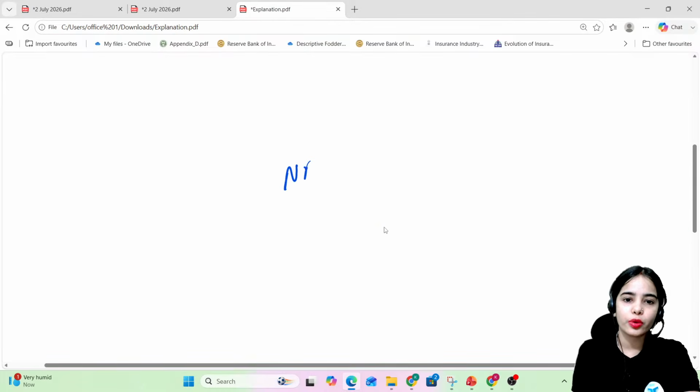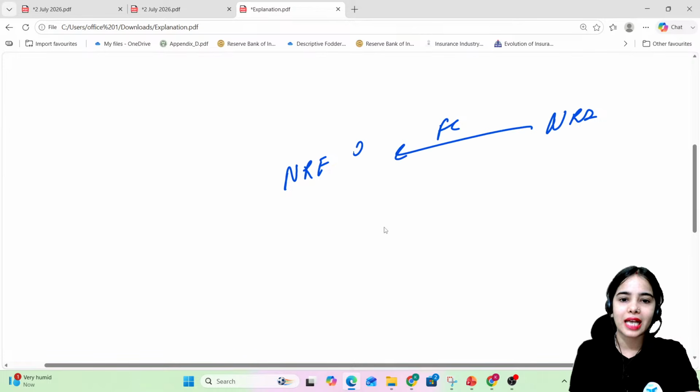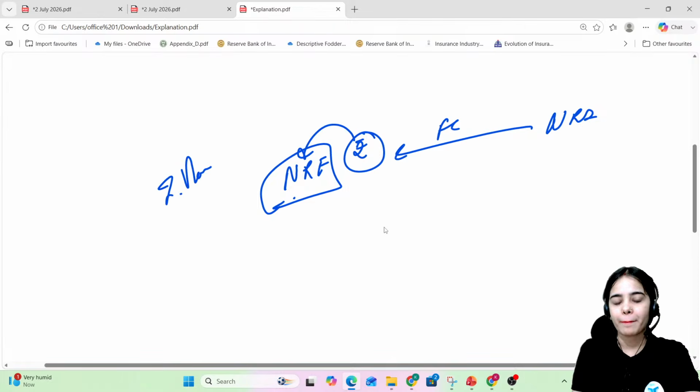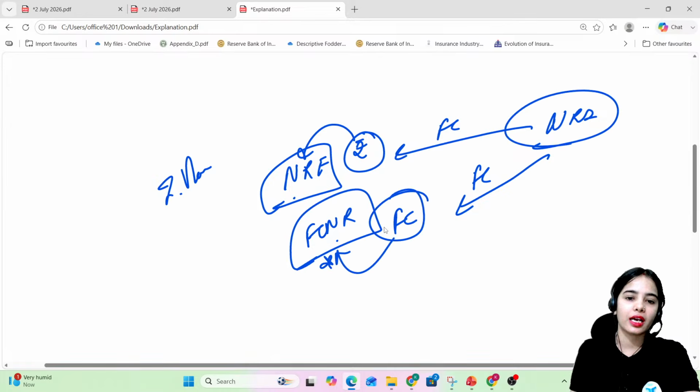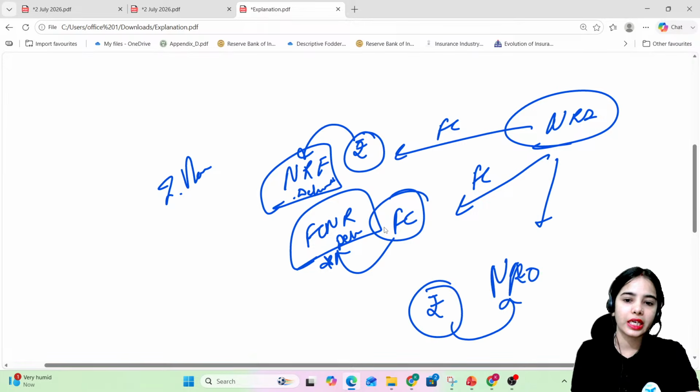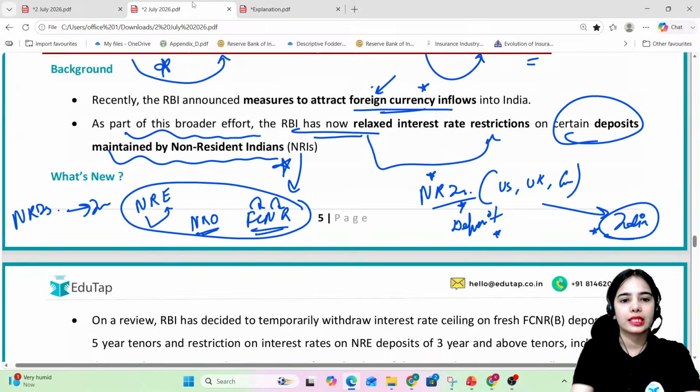In the NRE account also, the NRI is sending the foreign currency, but that is converted into rupees, and those rupees are kept by the Indian bank. While in the FCNR account, what is happening? The foreign currency is being sent by the NRI, and that is kept in the foreign currency only in the FCNR deposit account. These are the deposit accounts for the NRI. In the NRO, the money is earned in India, or the money is received in India, and the money is kept in rupees only. This is the idea.